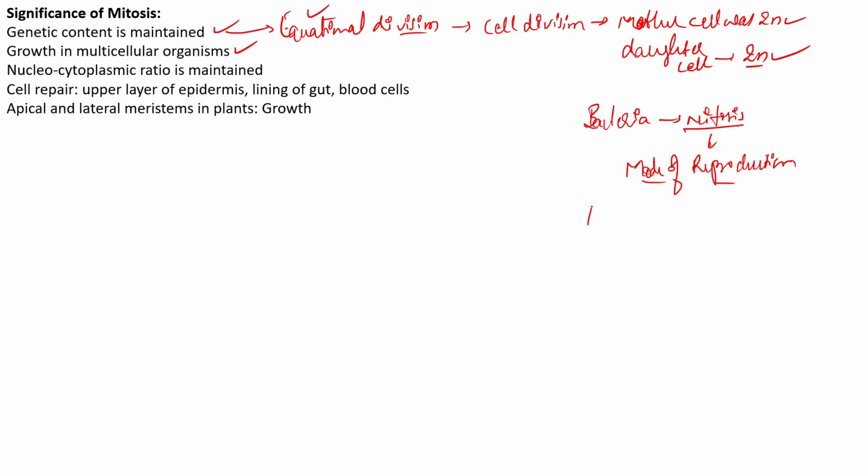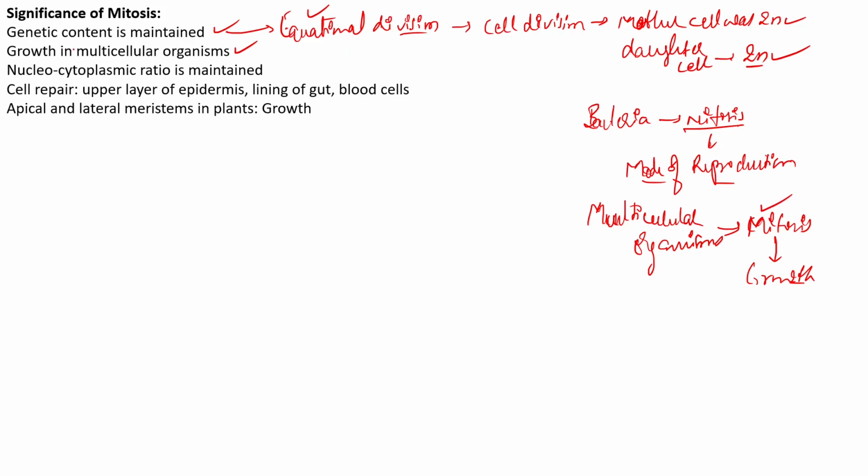But in the case of multicellular organisms, mitosis is required for growth. The growth is ultimately achieved with the help of mitosis.